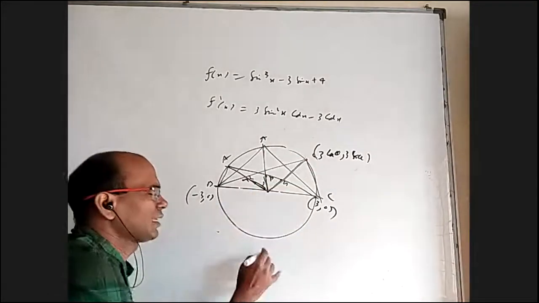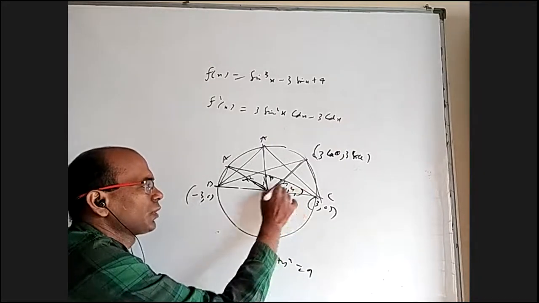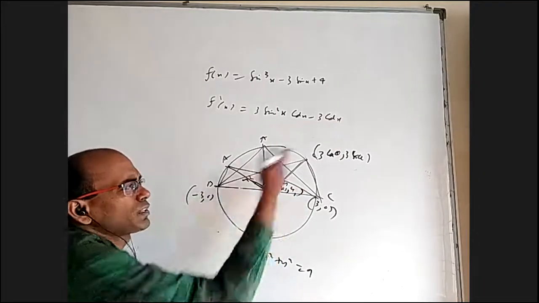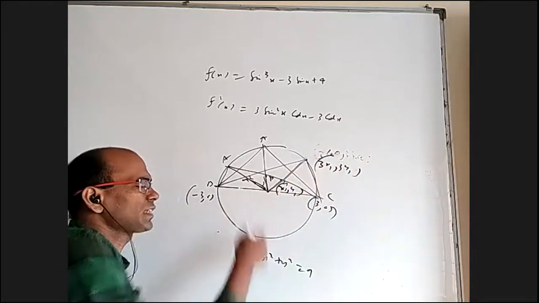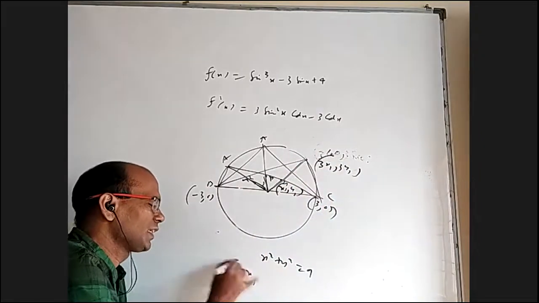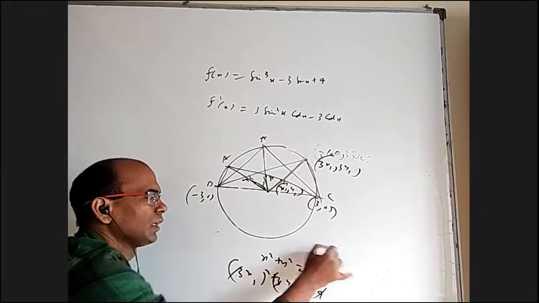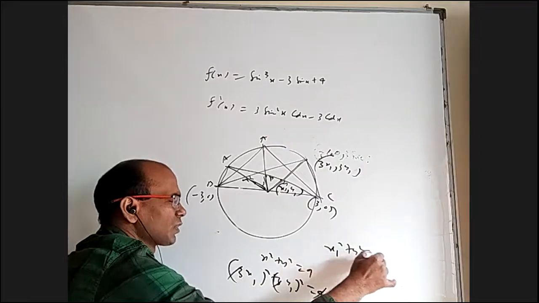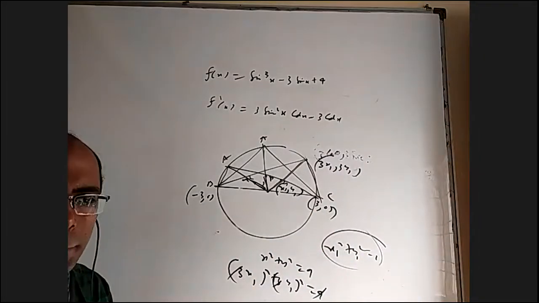Almost same. The circle equation is x square plus y square equal to 9. You take centroid as x1, y1. If you know centroid and you know two vertices, you can find the third vertex. That will come 3x1 comma 3y1, and that should satisfy this circle equation. 3x1 whole square plus 3y1 whole square equal to 9. Cancel 9. You will get x1 square plus y1 square equal to 1. That's the locus. Again, you will get x square plus y square equal to 1.